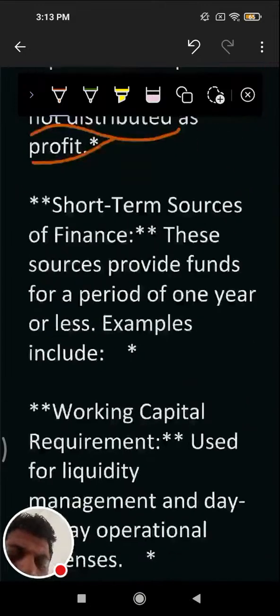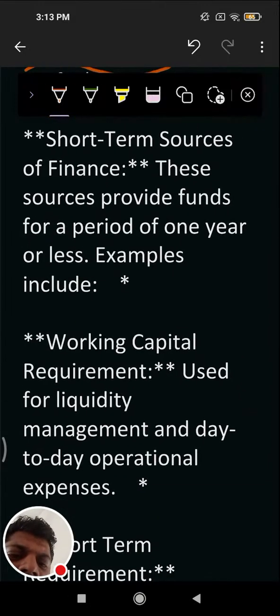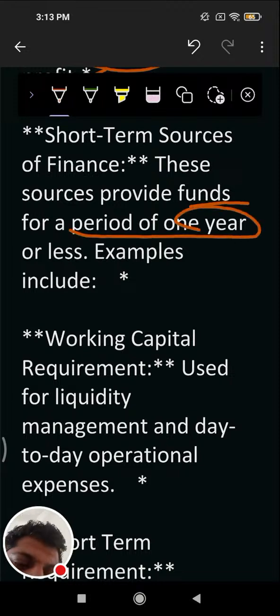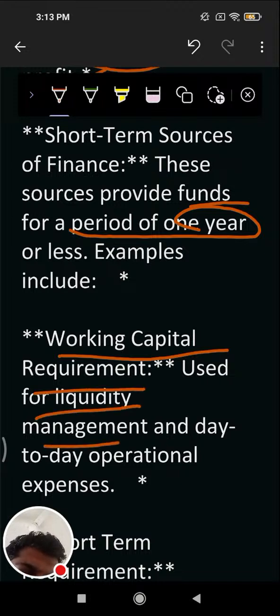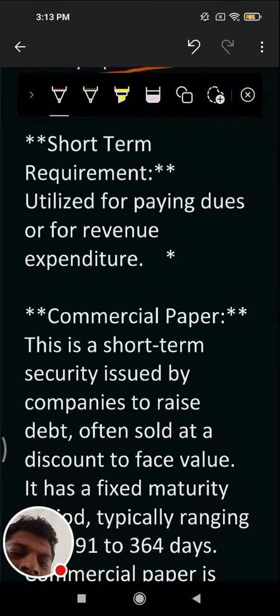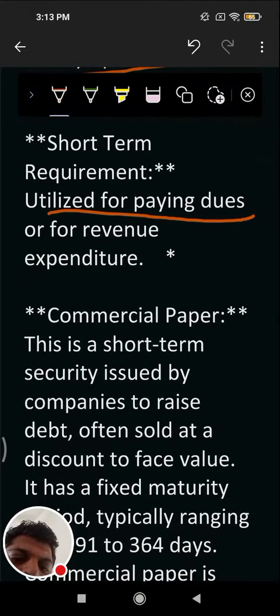Then comes the short-term source of finance. These sources provide funds for a period of one year or less. Examples include working capital requirements used for liquidity management and day-to-day operational expenses. Then comes the short-term requirement: utilized for payments due and for revenue expenditure.